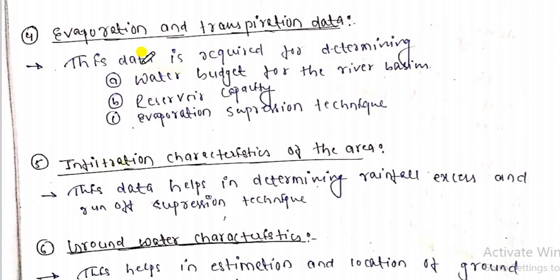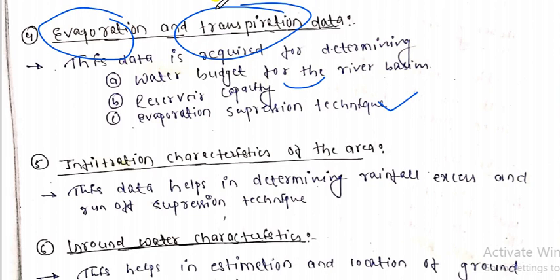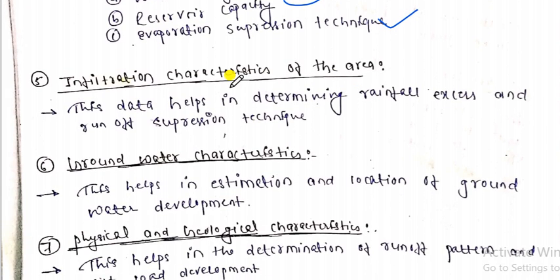Evaporation data is required for water budgets for the river basins, reservoir capacity, and the evaporation suppression techniques. As you know, evaporation and transpiration are terms, so we need all this type of data for the water budgeting of the river basins. Reservoir capacity means what is the capacity of reservoirs. Infiltration means transfer or percolation of water to the ground surface. So infiltration characteristics of an area: this data helps in determining the rainfall excess and runoff suppression techniques.